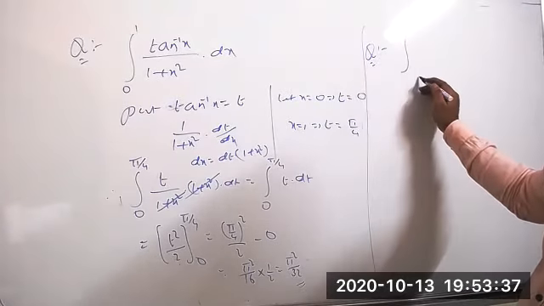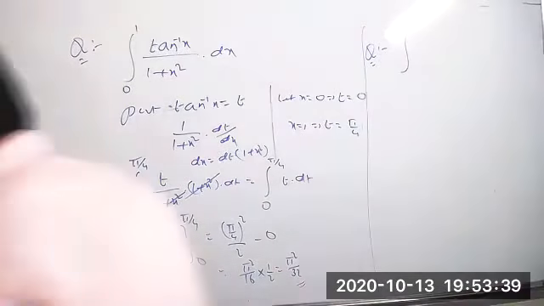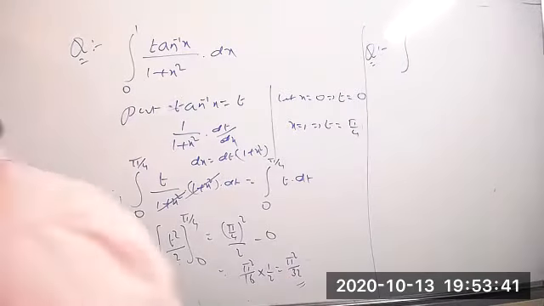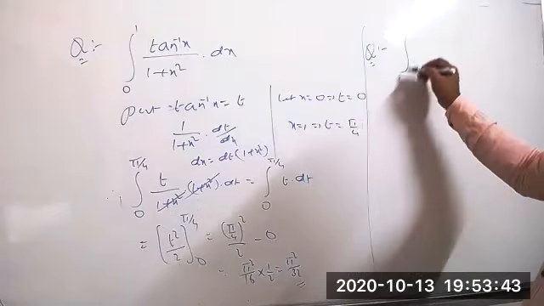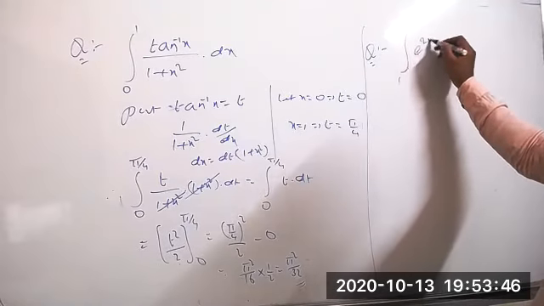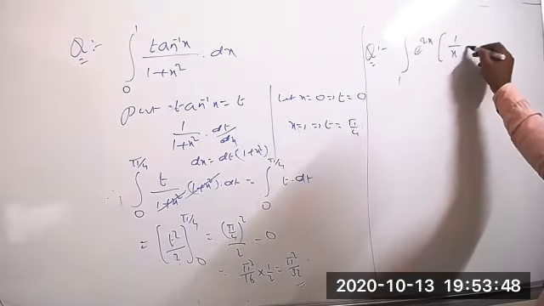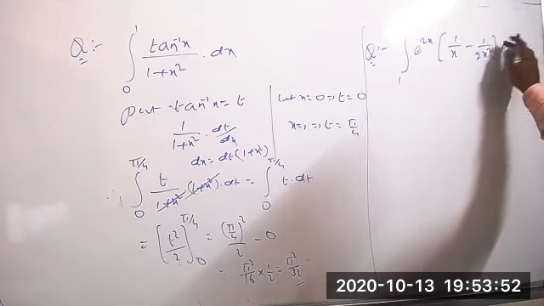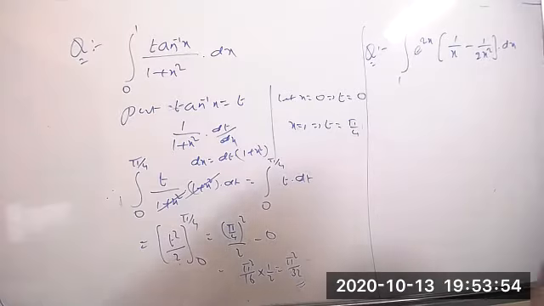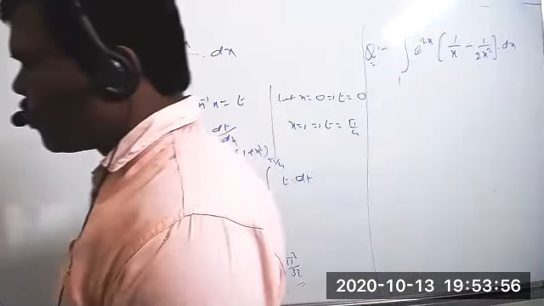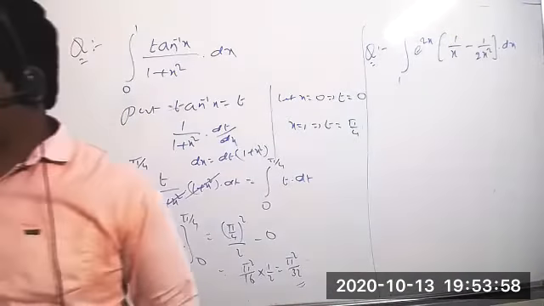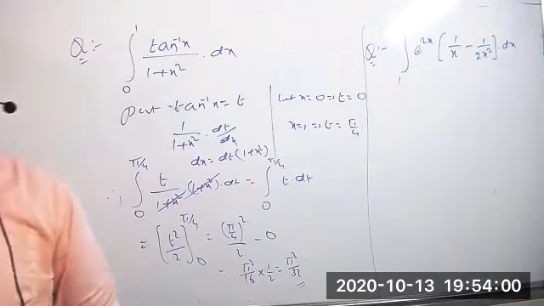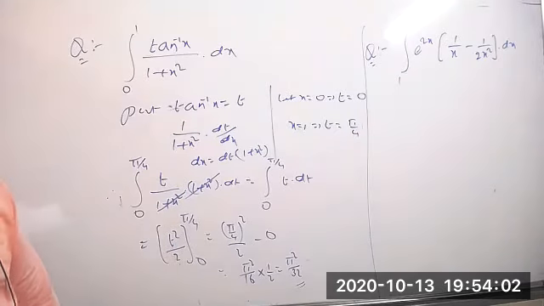Integration from 1 to 2 of e power 2x into 1 by x minus 1 by 2x square into dx equal to how much?